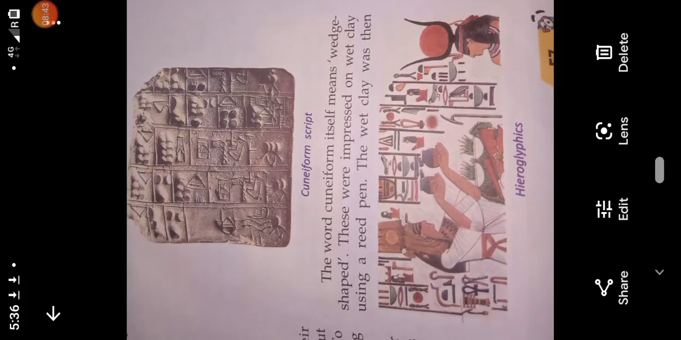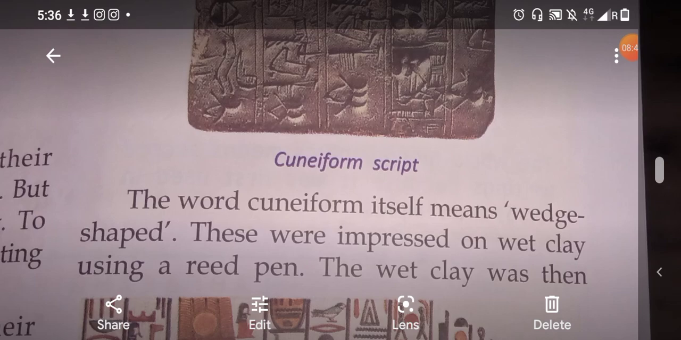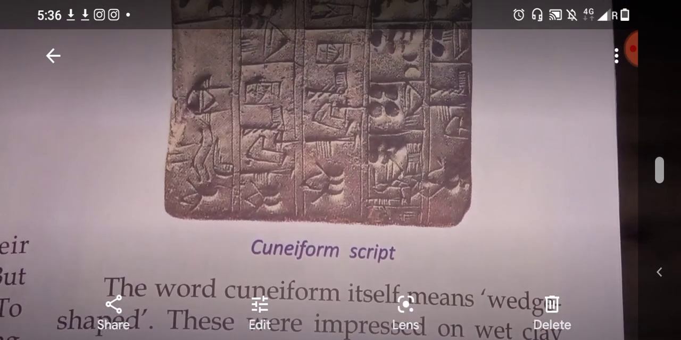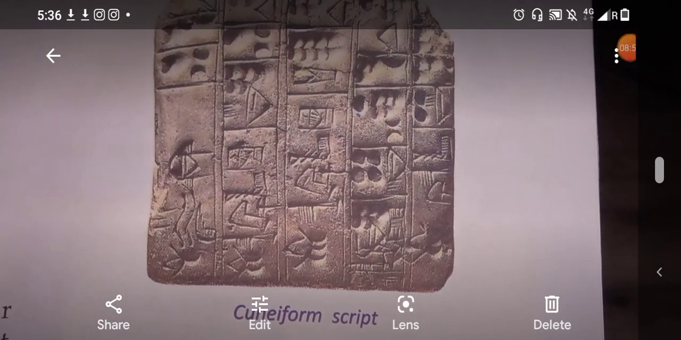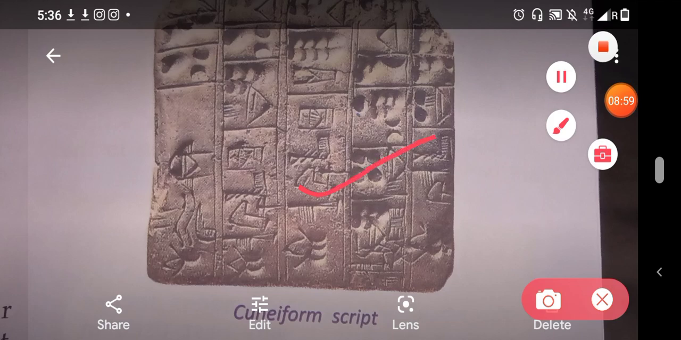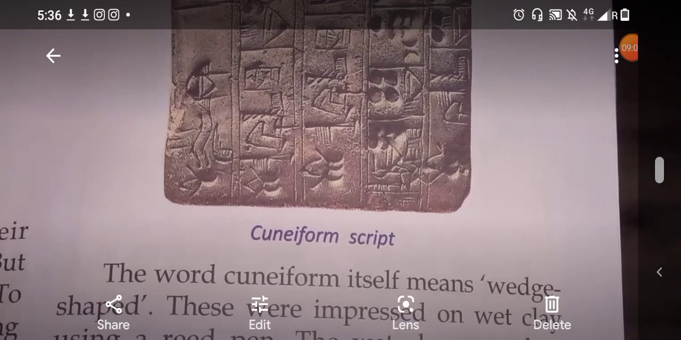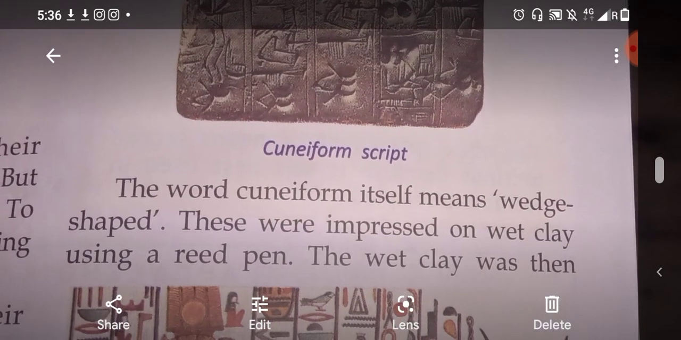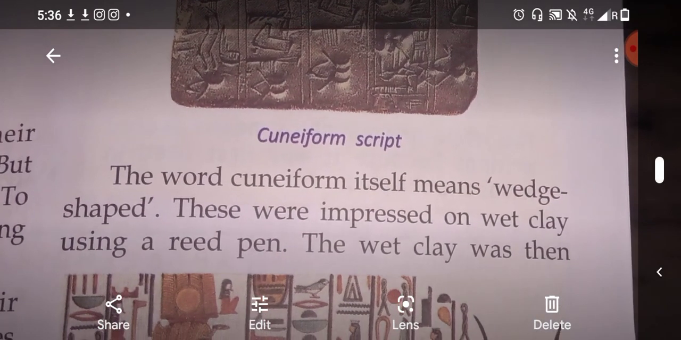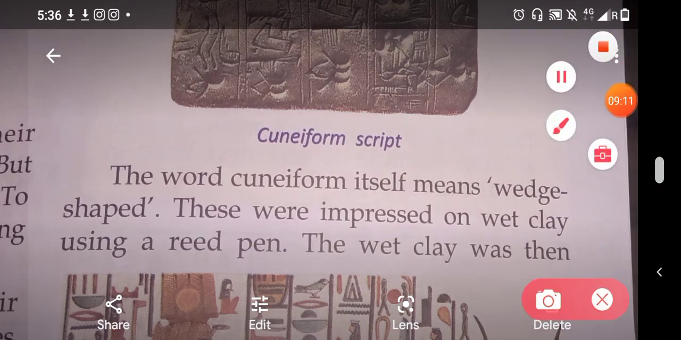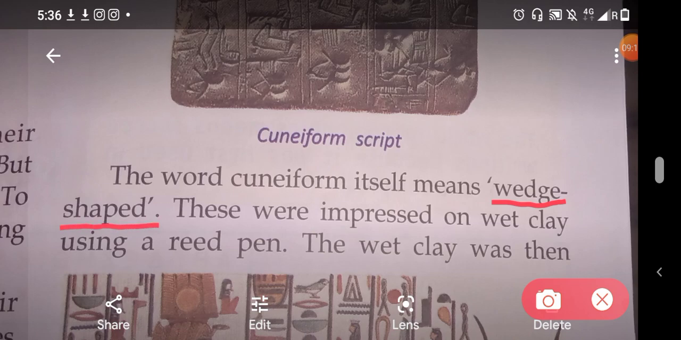So students, as we have learned, the Sumerians first developed the script, and the script was known as cuneiform script. This is the picture of the cuneiform script. Here you can see this is cuneiform script. The Sumerians developed it, and the word cuneiform itself means wedge shaped. What is the meaning of cuneiform? It is wedge shaped.